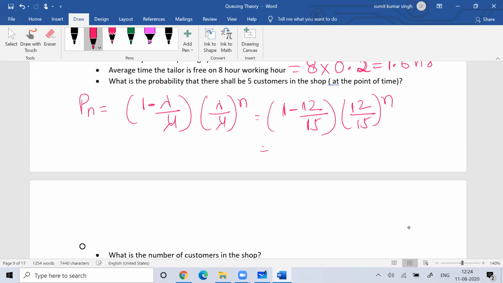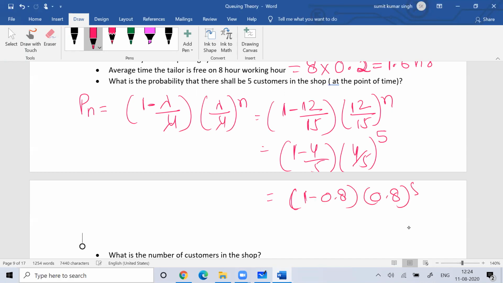This 12 by 15 is nothing but 4 by 5. So 1 minus 4 by 5, into 4 by 5 to the power 5, for 5 customers. So this is 1 minus 0.8, into 0.8 to the power 5. This is 0.2 into 0.8 to the power 5. You can use a calculator to find the value. What is 0.8 to the power 5?